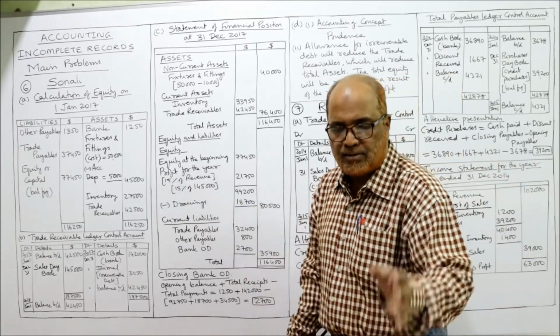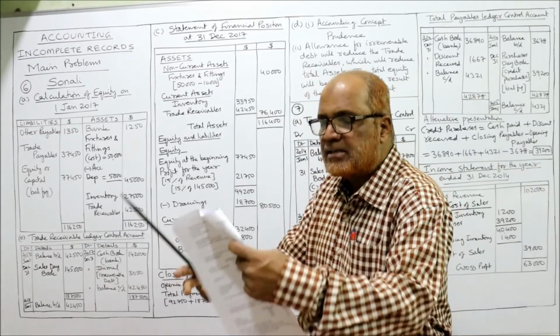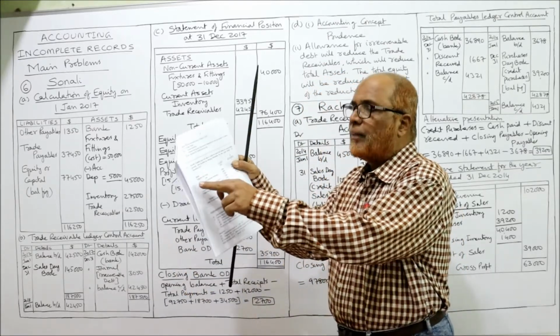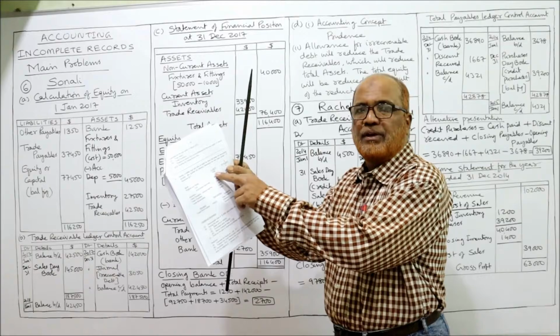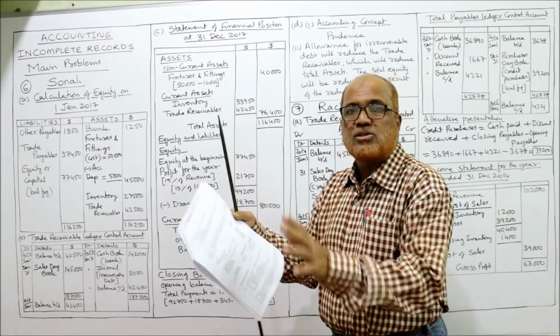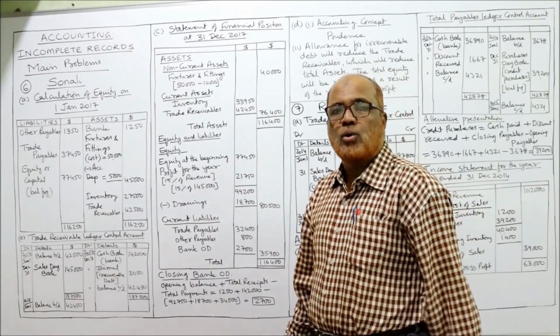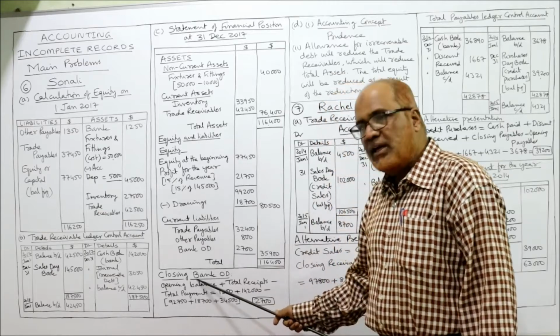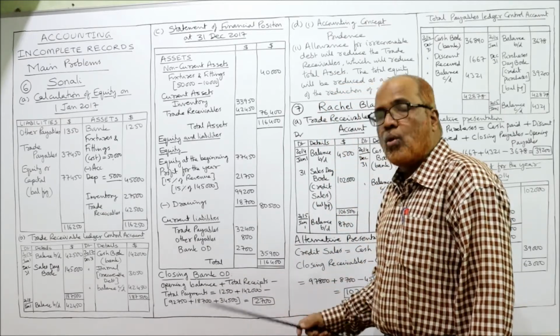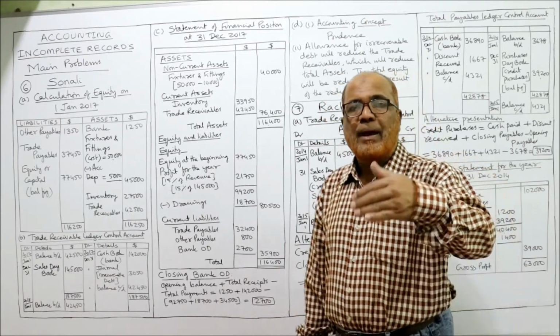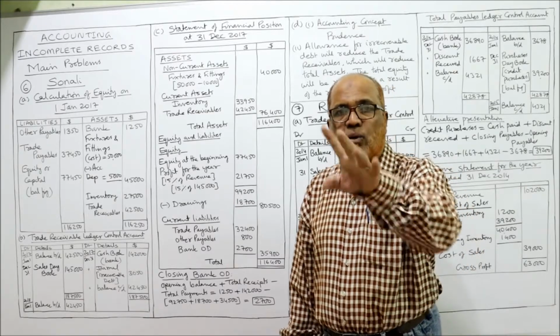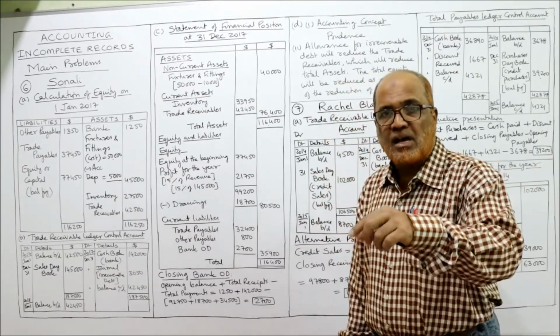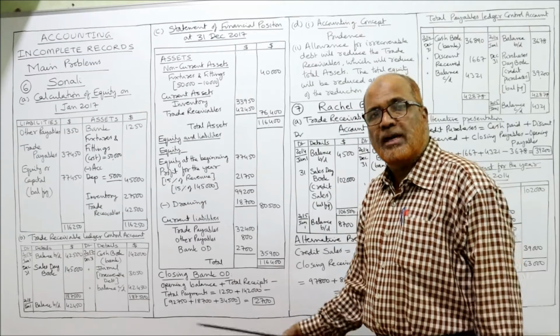We have to calculate it, because the opening bank balance is given as 1,250. The closing bank balance is not given. We have to find out the closing bank balance. So how to find out? Here I am showing. Closing bank overdraft: actually, if payments are more than receipts, we'll get overdraft.